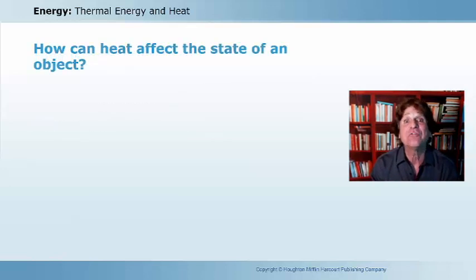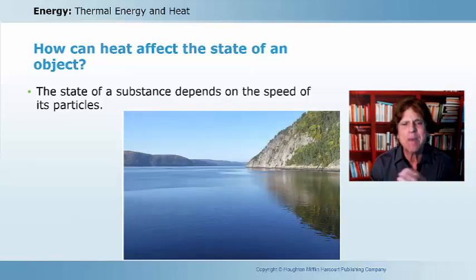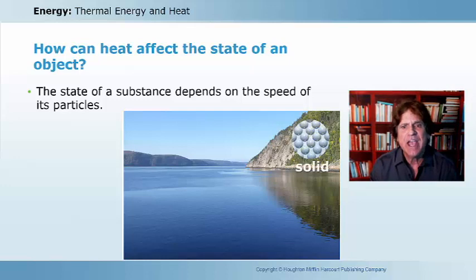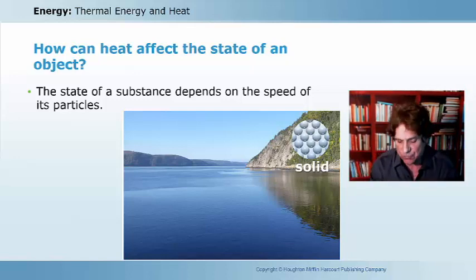How can heat affect the state of an object? Well, the state of a substance or the phase of a substance depends upon the speed of its particles. Let's go back to that picture I had before of the lake and the mountain and the sky. And we can see that in a solid, the particles pretty much are fixed. But as you add energy to them, they begin to vibrate more and more and more. So the speed of the particles is being affected by the heat which is transferred to that object.